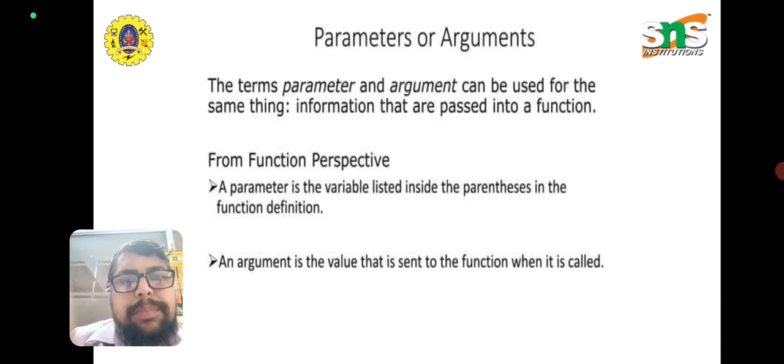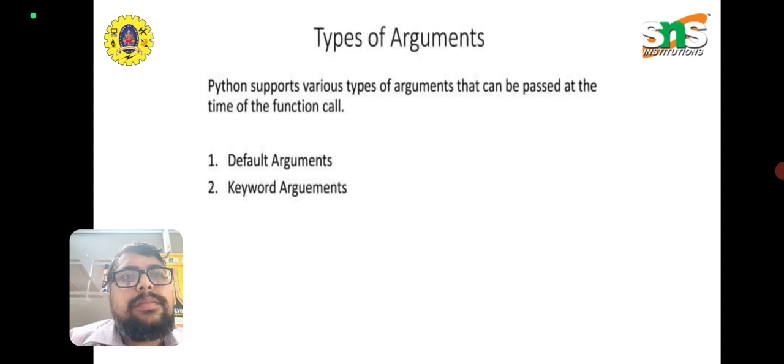As we said in the previous video, the name which is a variable inside the parentheses is called the function definition. Then an argument is a value that is sent to the function. That is nothing but "Karu". Karu is the argument which is passed to the function.